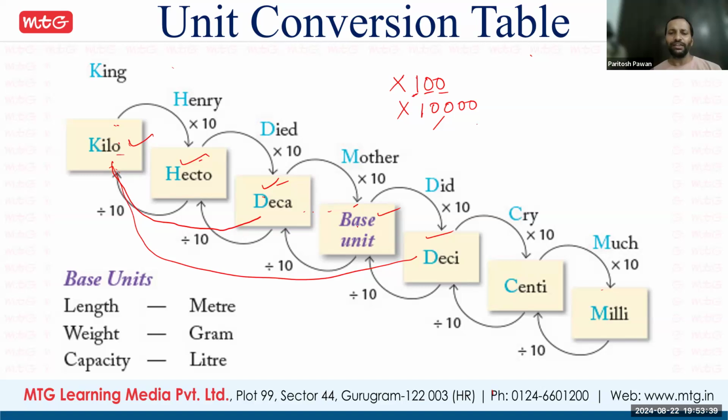Before that, let me tell you about the base unit. In the base unit, you can take a meter, a gram, or a liter. If we take meter, it will be kilometer, hectometer, decameter. If you take gram, it will be kilogram, hectogram, decagram. If it is a liter, it will be kiloliter, hectoliter, decaliter. But the conversion is the same. It's not going to change.